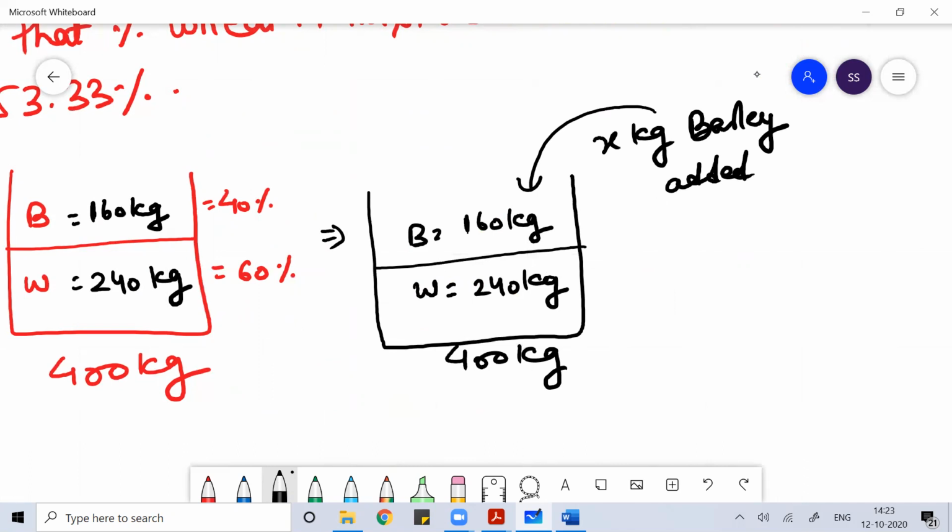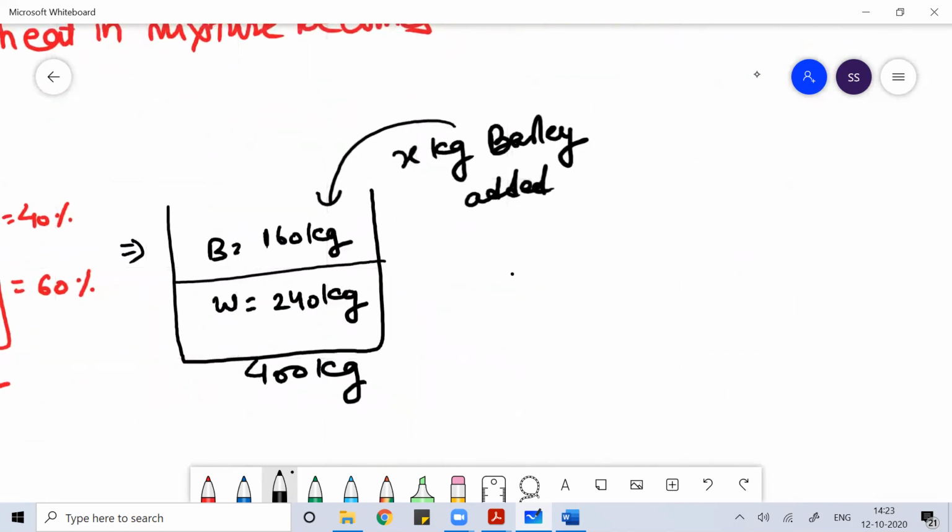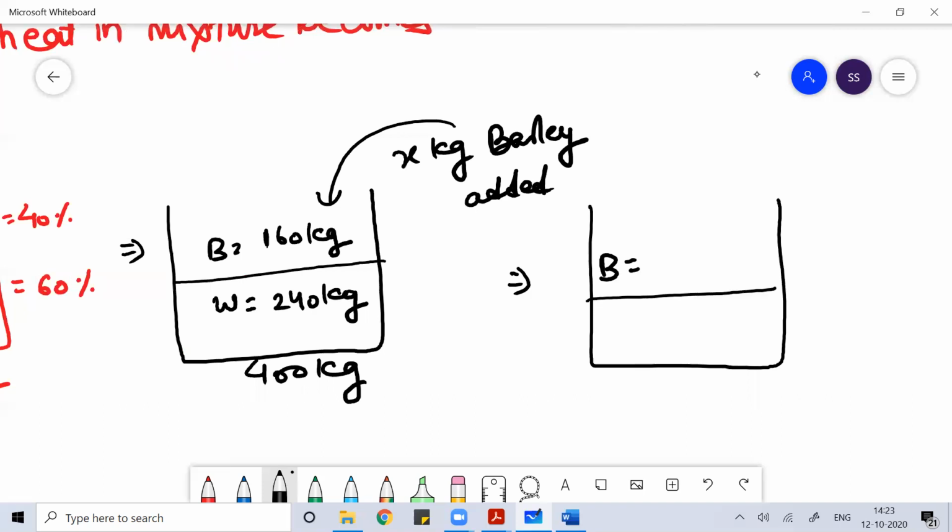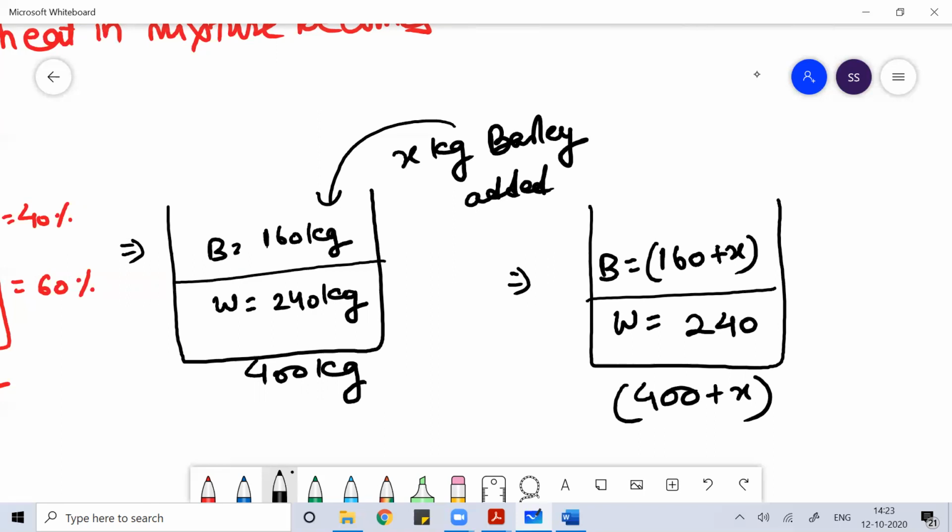When you add x kg of barley to the mixture, the quantity of barley will become 160 plus x. There is no change in wheat. Wheat will remain 240 and the total quantity will become 400 plus x. Now, we want the percentage of wheat to become 53.33%, which means the percentage of barley would be 46.67%.